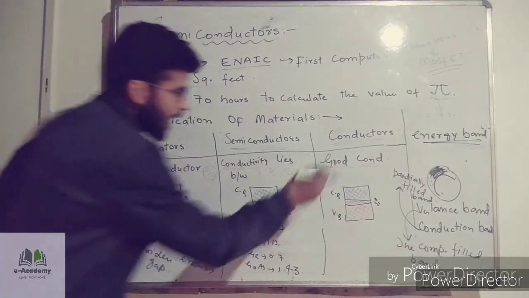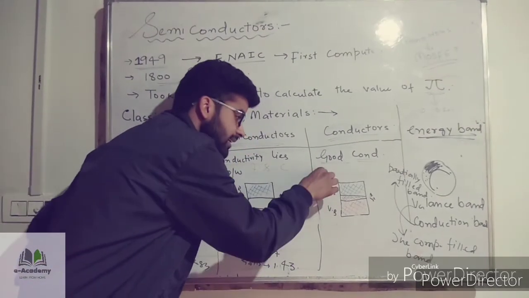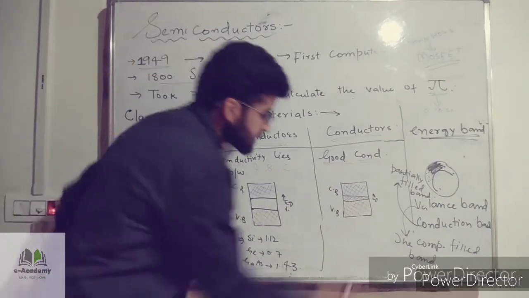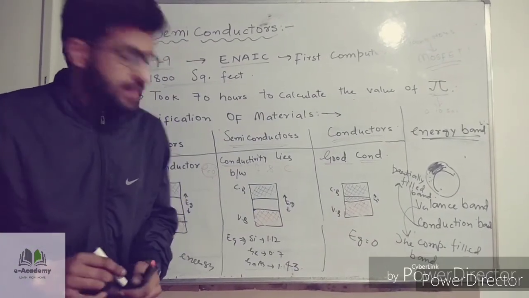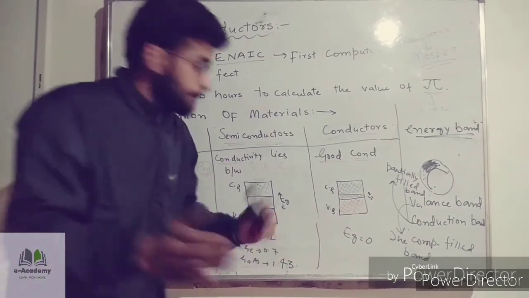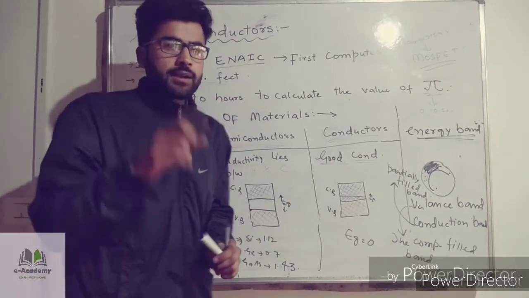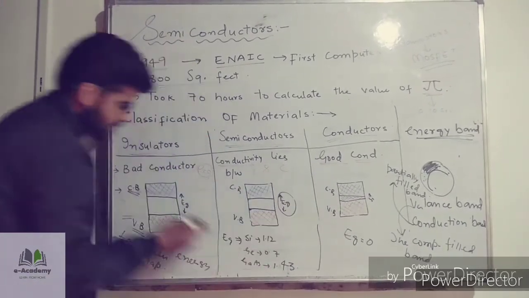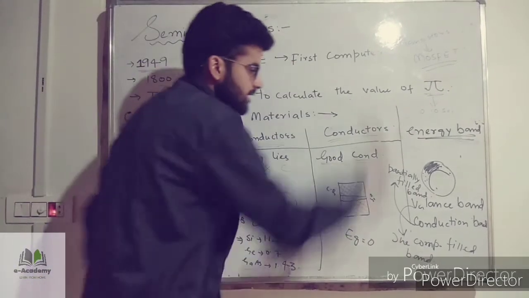And the second, we have conductors. In conductors, the valence band and the conduction band almost overlap each other. When they overlap each other, that means Eg is equal to 0. By Eg equal to 0, I mean that the forbidden energy gap is 0, that there is no energy gap between the valence band and the conduction band in the case of conductors. But in the case of semiconductors, this energy gap Eg lies in between that of insulators and conductors.